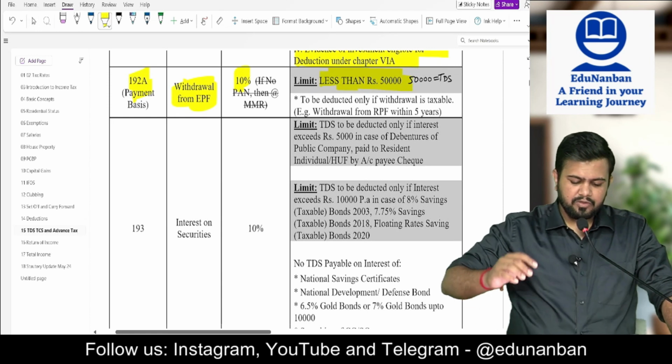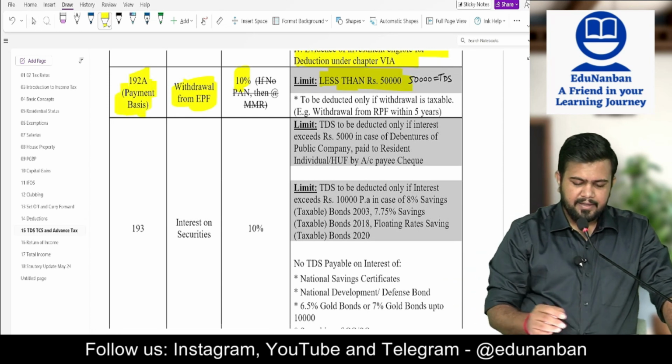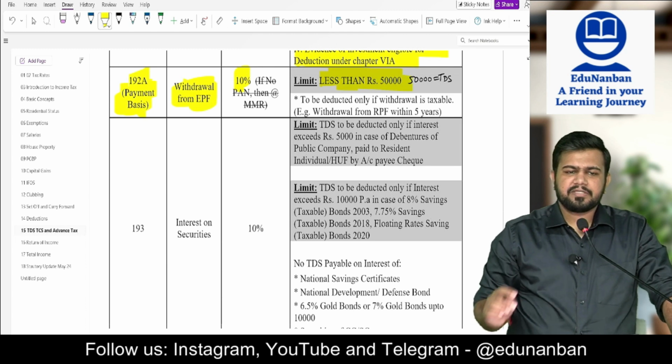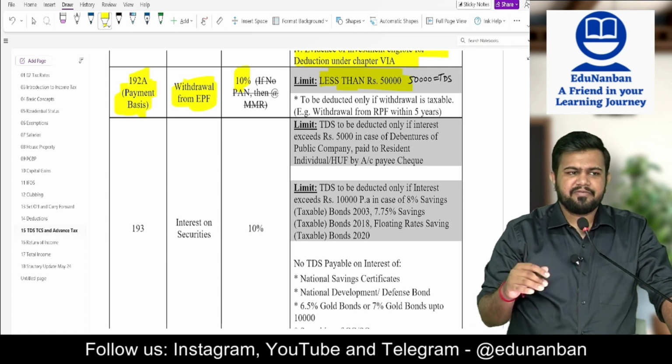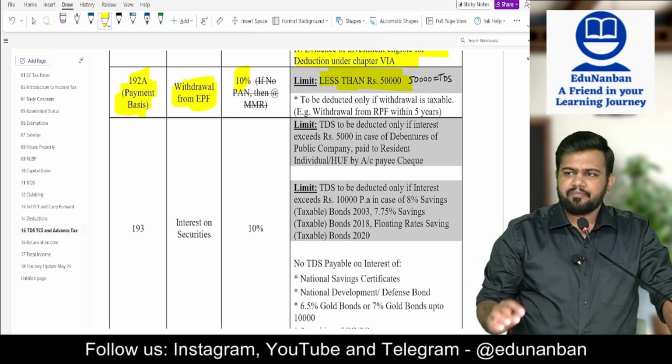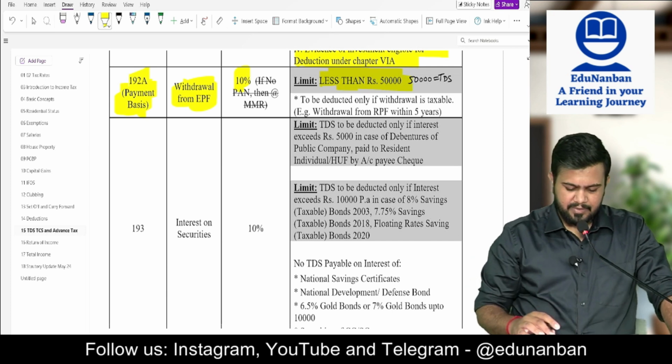And here also, TDS is deducted only on payment basis. The general rule is what? Payment or credit, whichever is earlier. But in case of withdrawal from PF also, it is only deducted on payment basis.